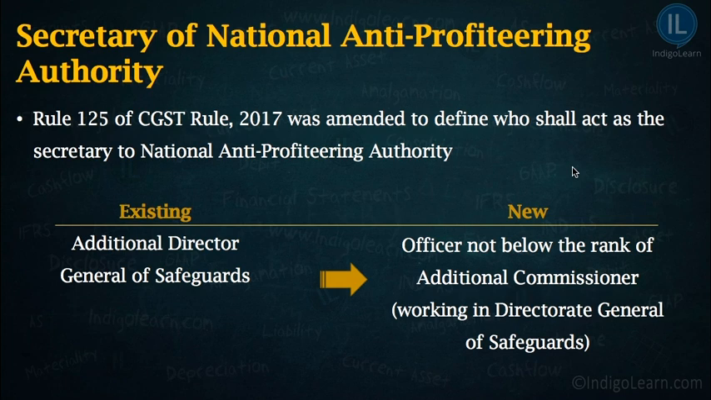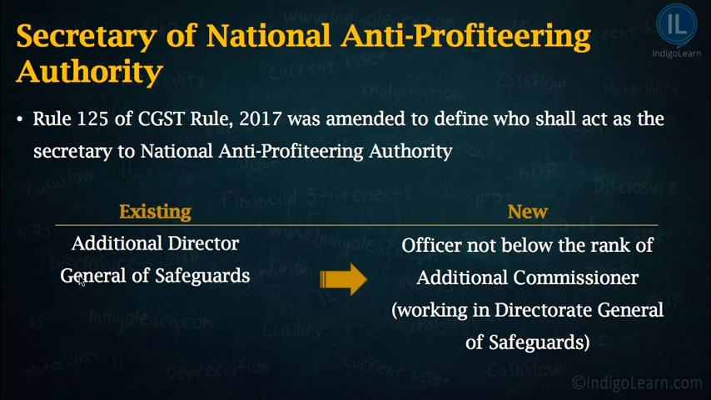Moving on to the next amendment, which deals with the anti-profiteering provision that we have discussed. This is a very small amendment, not very significant from an examination point of view, but it is a good to know provision. As per Rule 125 of the CGST rules, there was a requirement that additional director general of safeguard shall act as the secretary of National Anti-Profiteering Authority. Now this has been amended. Rule 125 has been amended.